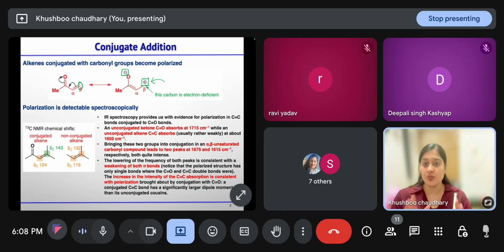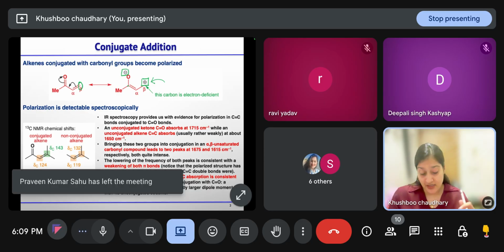Based on the conditions, it will be decided whether the nucleophile is going to attack in the 1,2 fashion or the 1,4 fashion. The temperature will decide. At higher temperature, 1,4 addition is favored; at lower temperature, 1,2 addition is favored. Then the type of nucleophile that we are using is also one of the deciding factors that will decide whether the attack will take place in 1,4 or 1,2 fashion, that we will see in the further slides.